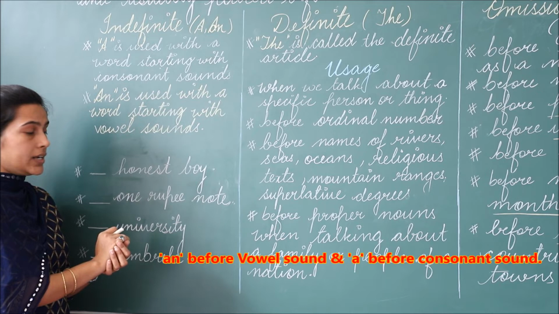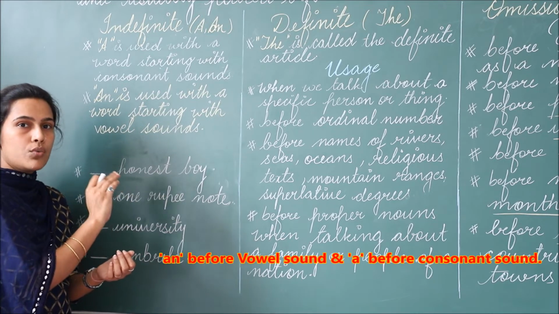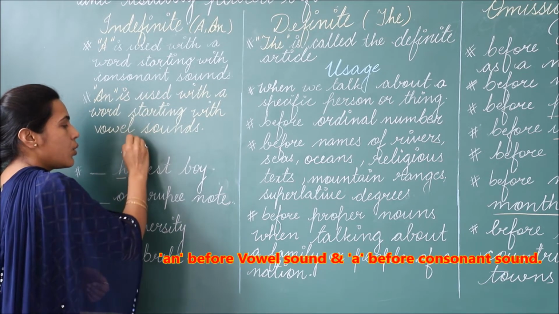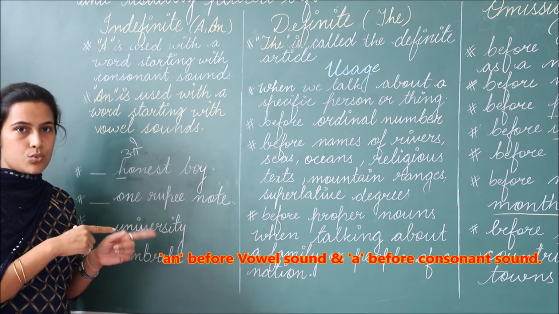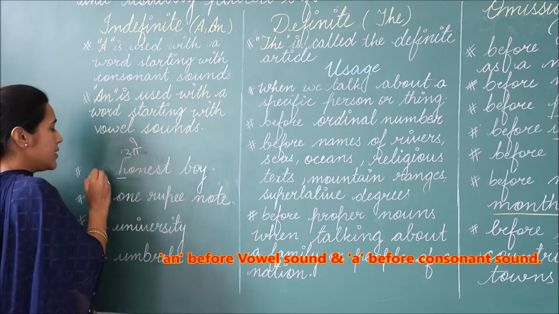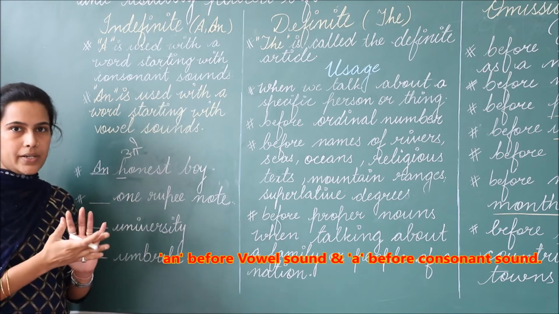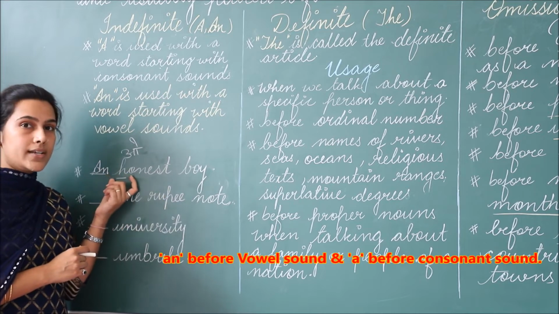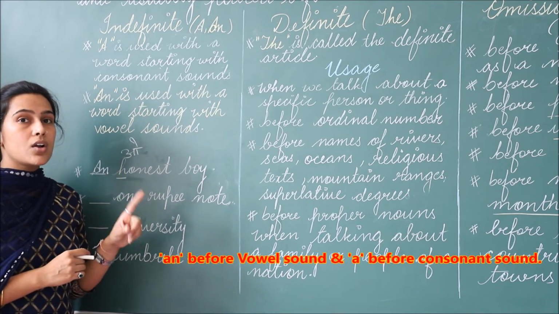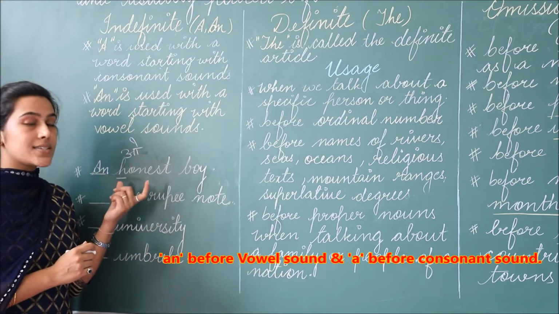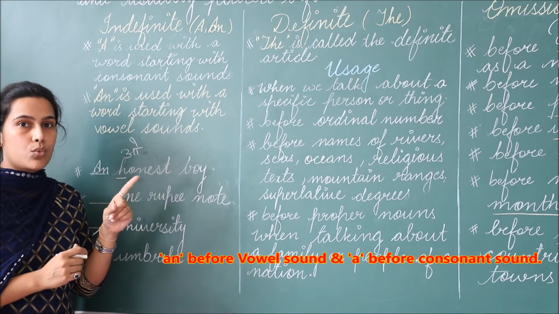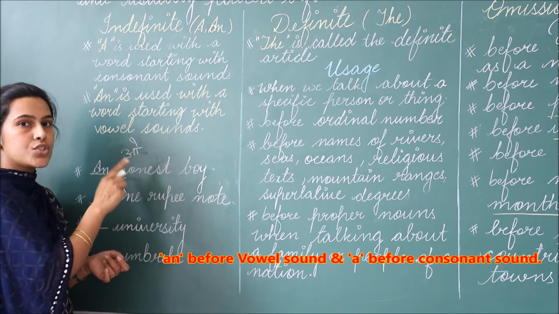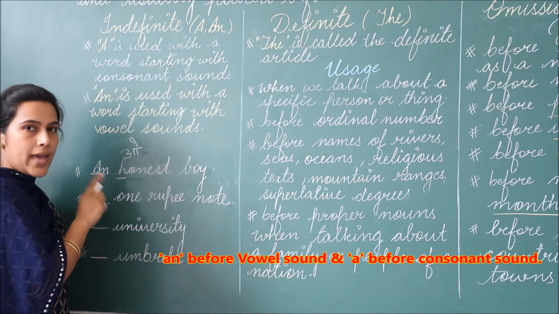So the first one I have written is dash honest boy. Now over here my word is starting with the letter H, but the sound is of O, which is a vowel sound. So over here I will use my article an. I am again repeating, the word is honest. It is starting with a consonant letter, but it is not having the consonant sound. So it has a vowel sound. So we have to focus on the sound, whether it is a consonant sound or a vowel sound. So the sound is of O, which is a vowel sound. So I have written article an over here.